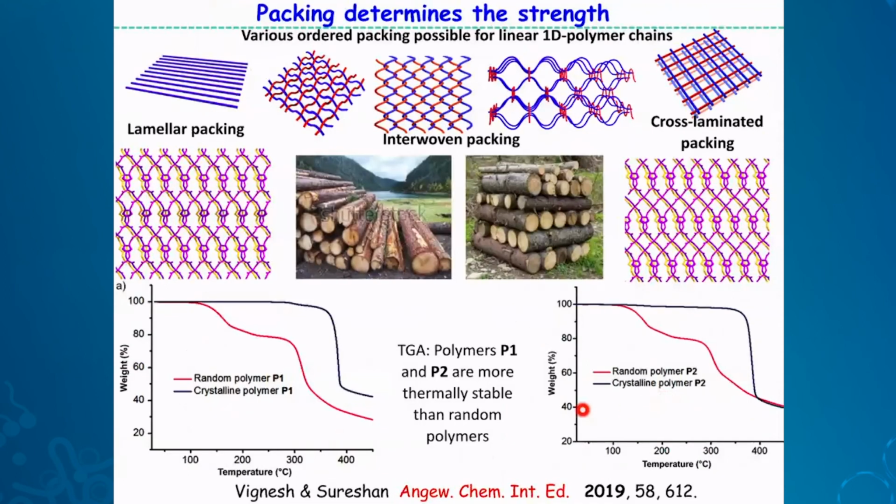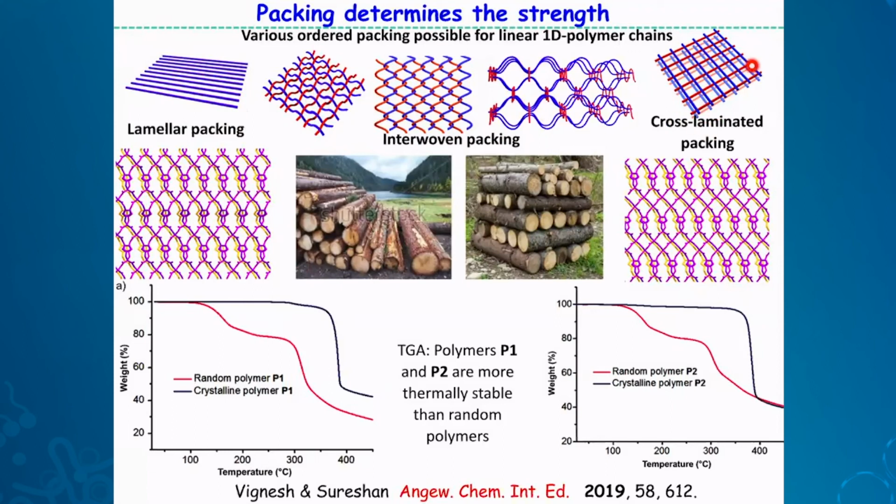And this is the cross-lamination. Even a common man knows cross-laminate is much more stable than this lamellar packing. So this is the cross-laminate structure we got. These are the structures already known for 1D polymers. This is normal lamella. This is the interwoven structures, all reported by Omari Yaghi and co-workers. In all these interwoven structures, you have metal ion. Of course, for interweaving, you need metal ions.